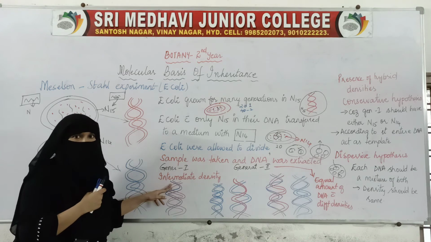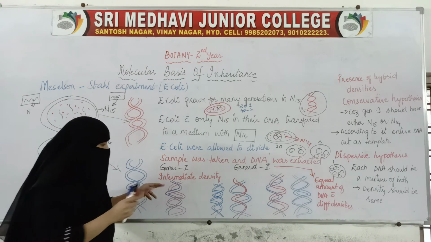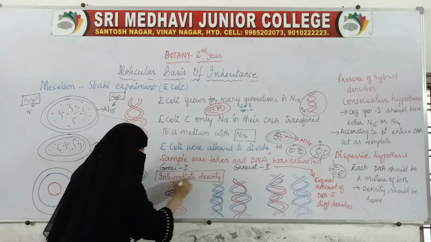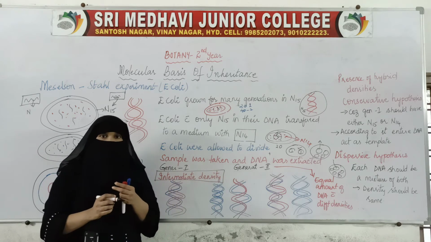The first generation was showing intermediate density.